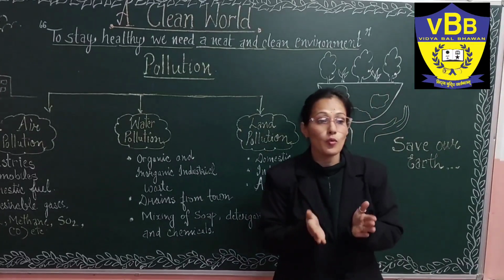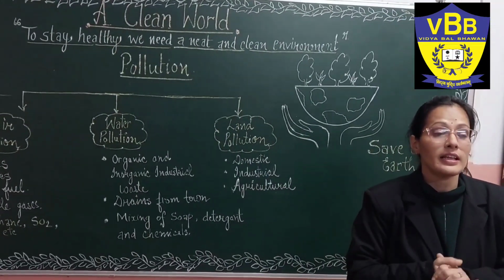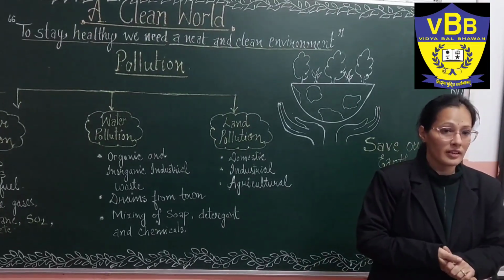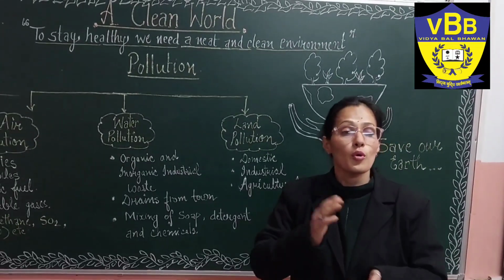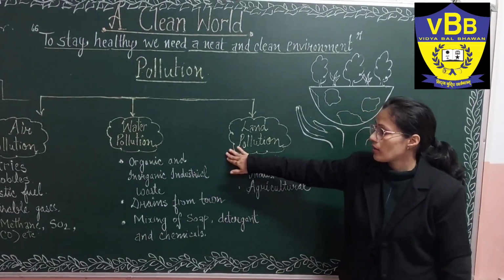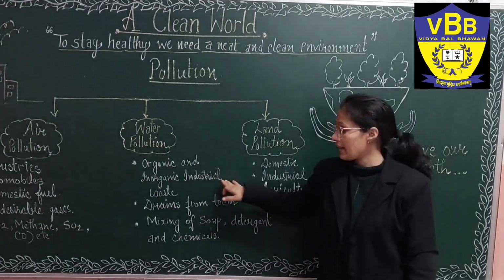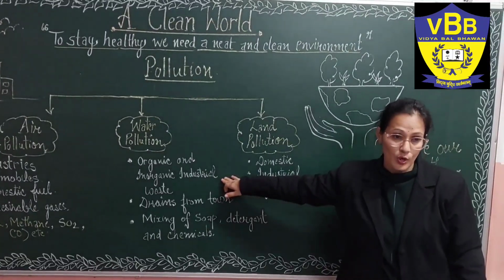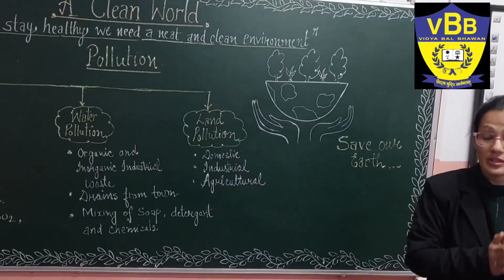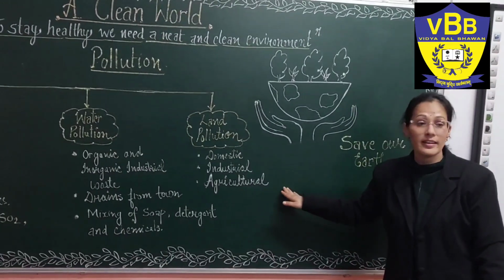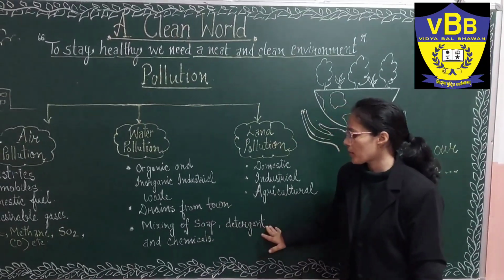The people who are living near the water bodies, like near the rivers, are washing their clothes near the river, washing their utensils and doing many more things, and due to that the water is getting polluted. So it can include organic and inorganic industrial wastes also. You know that the drainage from the towns and industries also comes, and at the end they are combining in our water bodies. So it is also affecting our water bodies.